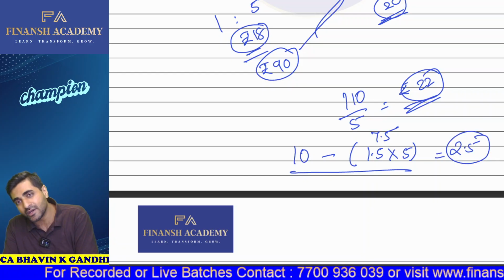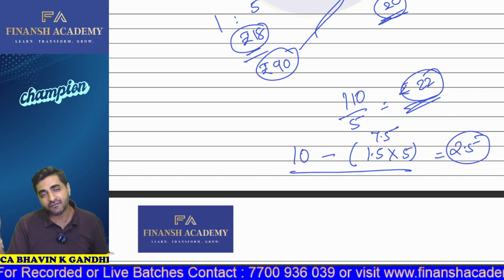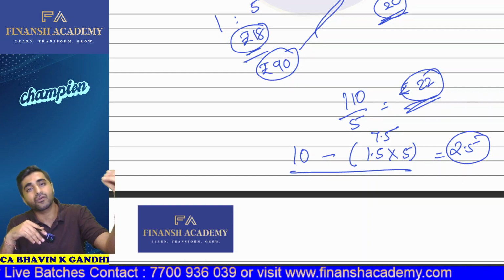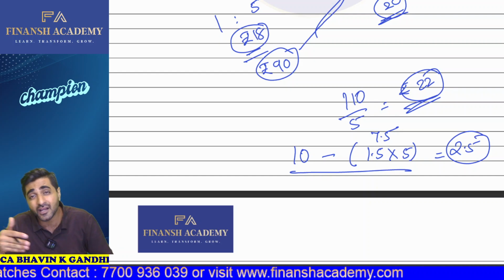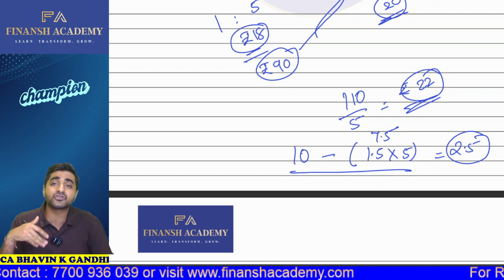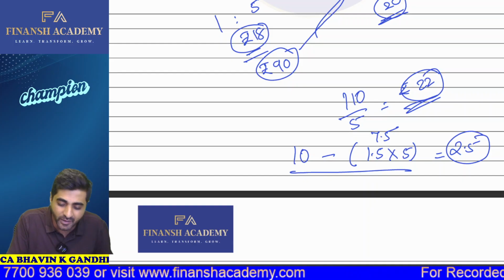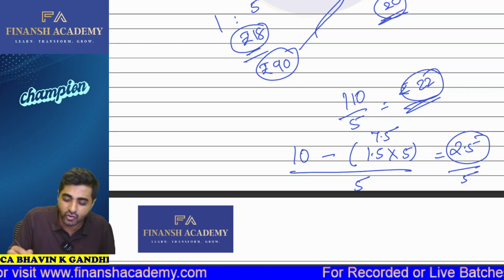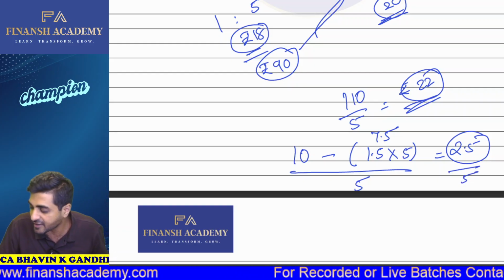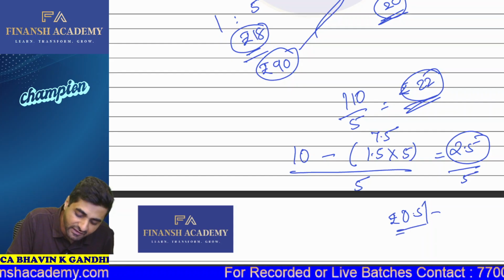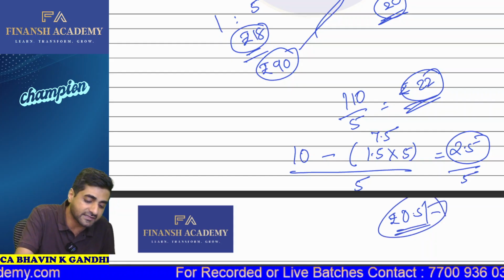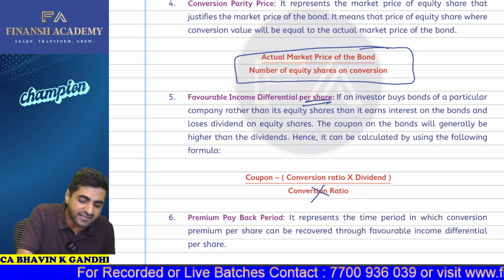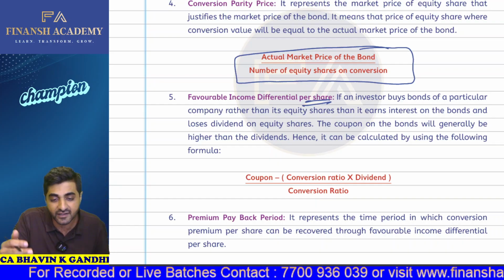If you had purchased 5 equity shares, you would have got a dividend income of 7.5. But if you had purchased one bond, you would have got an interest of 10 rupees. So is there a favorable income differential? Yes. 2.5 is something which you are going to earn extra. If I calculate that on a per share basis, I divide 2.5 by 5 and get 0.5. So 0.5 is the favorable income differential on a per share basis. That is how we calculate on a per share basis. If they don't ask you per share, then it's okay, we can simply write down 2.5. That is our final answer.